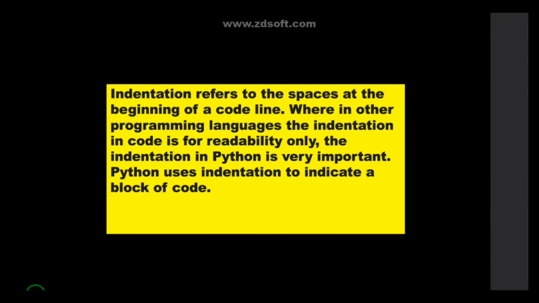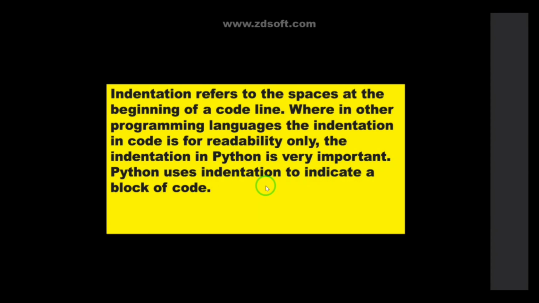simple if. Before going to that, I want to tell you one thing about Python. Till now we have written only one, two or three lines of code. Now we are entering into the looping statements, so we need to write more than 10 lines of code. In that case, you must focus on indentation. What is meant by indentation? Indentation refers to the space at the beginning of a code line. In other programming languages, the indentation in code is for readability only. The indentation in Python is very important.